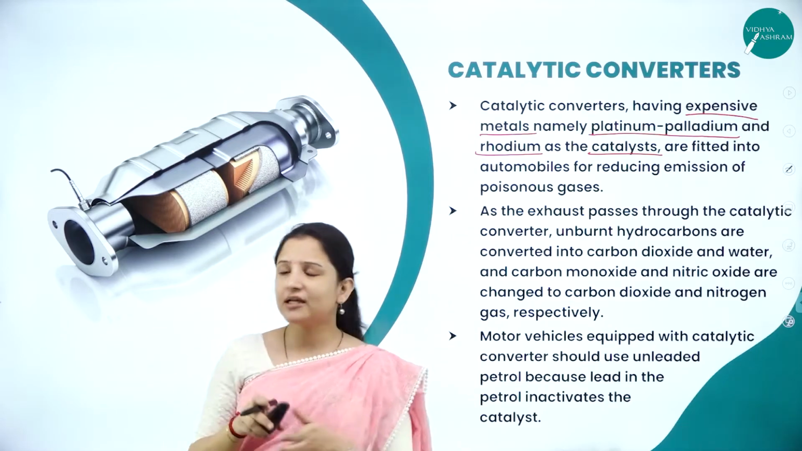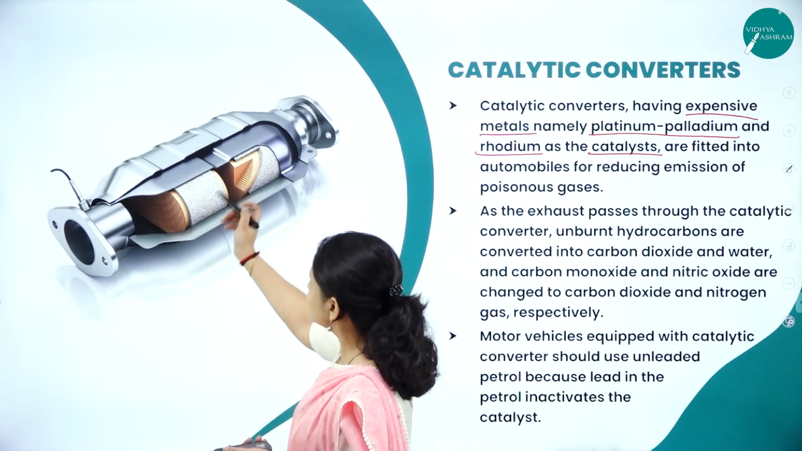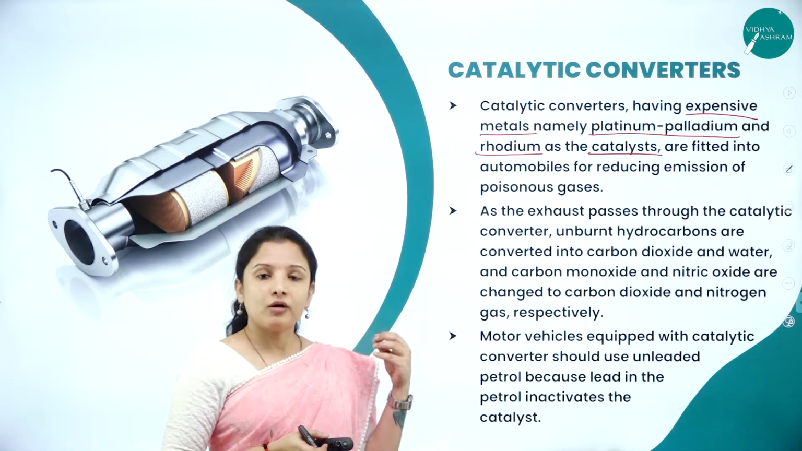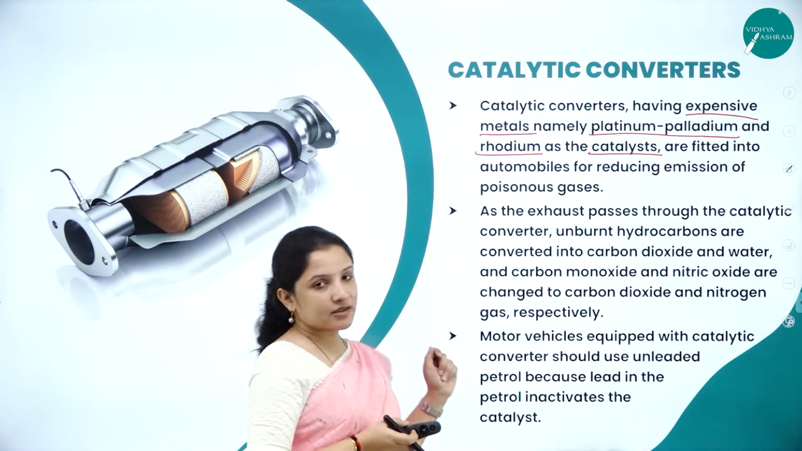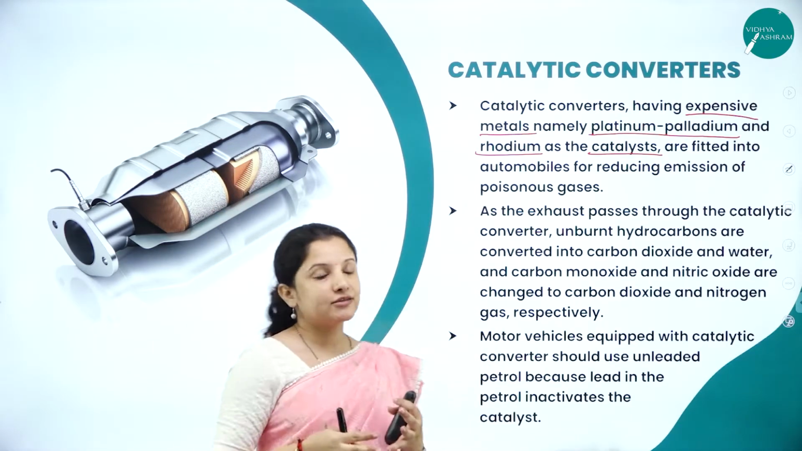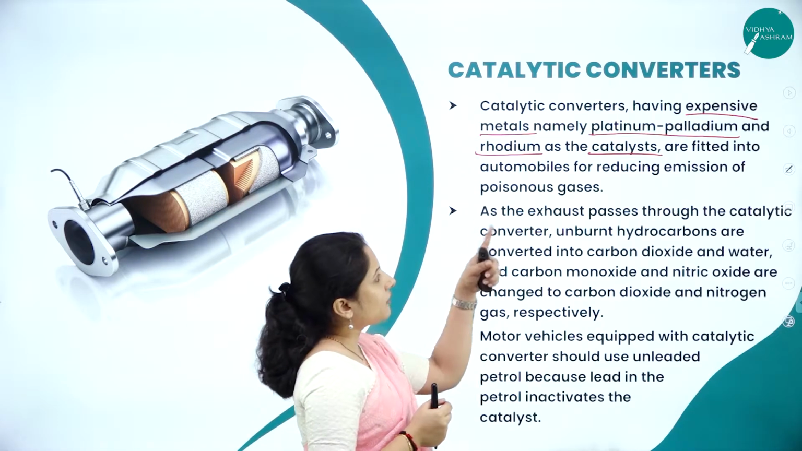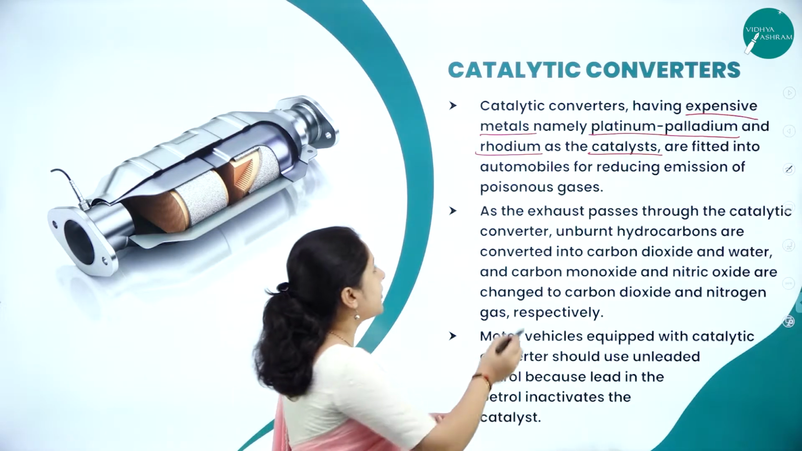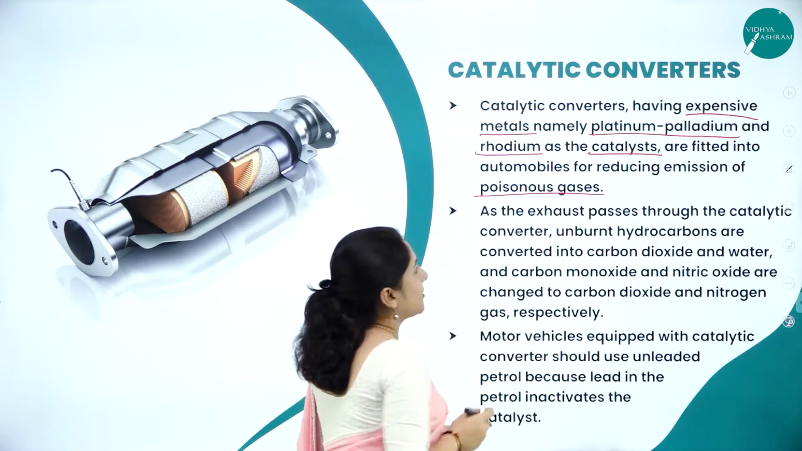So it is nothing but an instrument. Inside this instrument, what is used? Metals such as rhodium, platinum and palladium are used, and this is fitted into the exhaust of the vehicles. Therefore, the emission of the poisonous gases from the vehicles can be reduced.